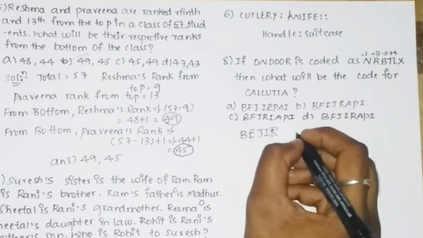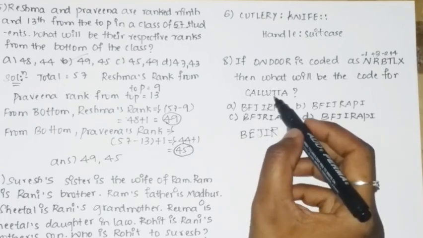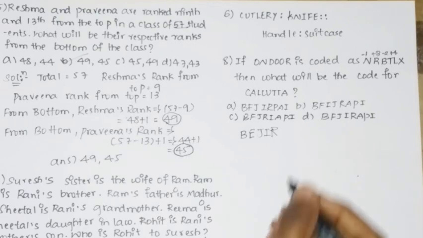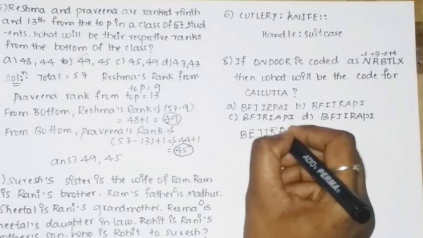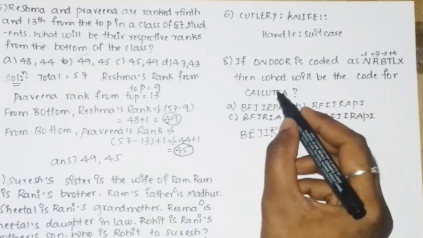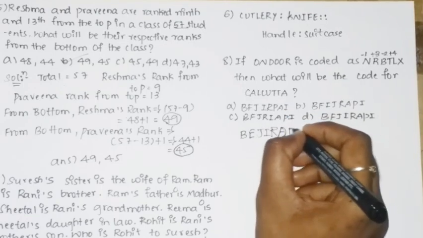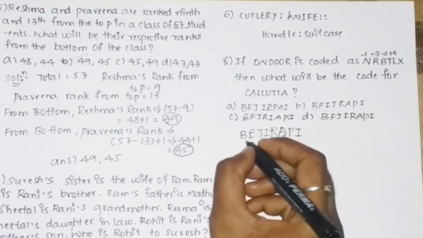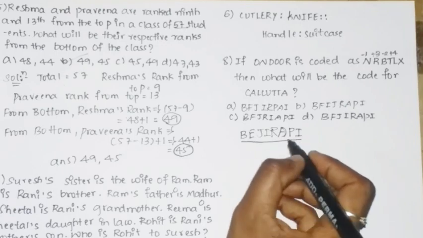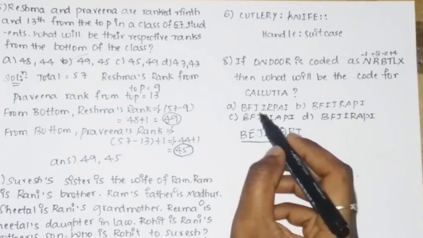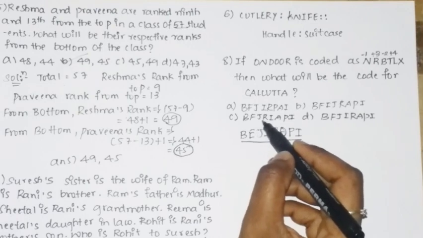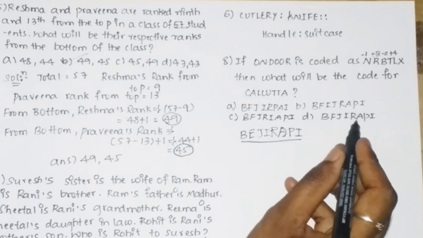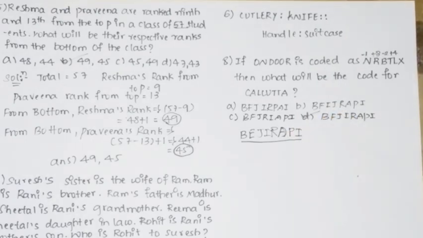So next thing is, so we have T. So P Q R S T U V W X Y Z A, which means you add 6 for the word. So then after that, again minus 4, so it will be P, and then again adding plus 7, which will be I. So the answer is B J I R A P I, which is option D. That is the correct answer for this question.